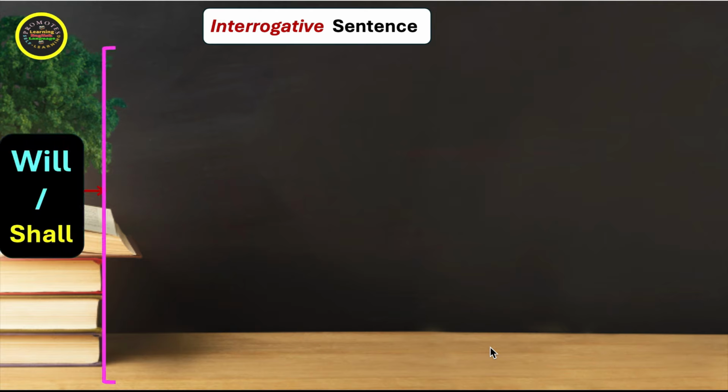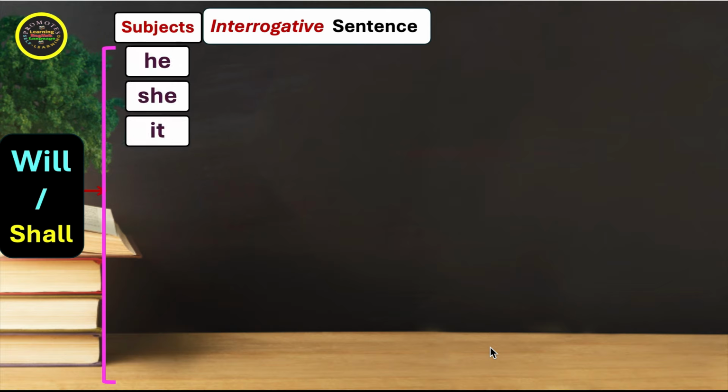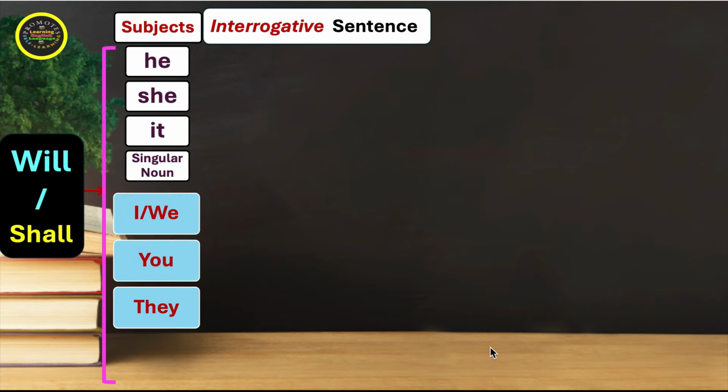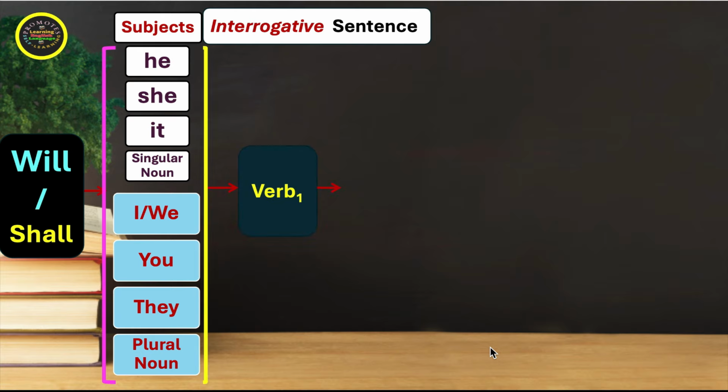In the question, will or shall will come before the subjects like he, she, it, singular noun, I, we, you, they, and plural noun. Then we use the first form of the verb, that is to say, the root form of the verb. And then we have objects or other words. And of course, question mark.